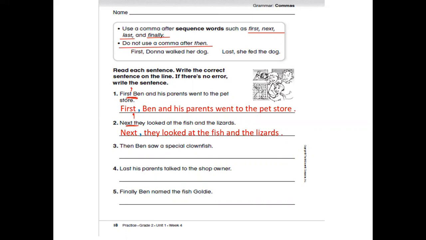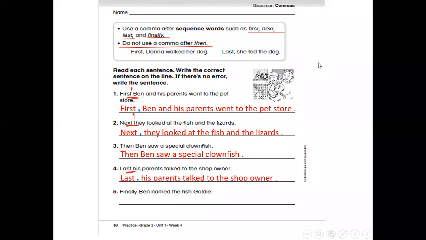Then Ben saw a special clownfish. Do you think there is a mistake here or no? No, because we shouldn't add a comma after then. So we will copy the sentence without changing anything. We will not add any commas. Last his parents talked to the shop owner. After the word last, we should add a comma. So: Last, his parents talked to the shop owner. Finally Ben named the fish Goldie. Again, the same mistake: they didn't add a comma after finally. Let's add it. Finally, Ben named the fish Goldie.